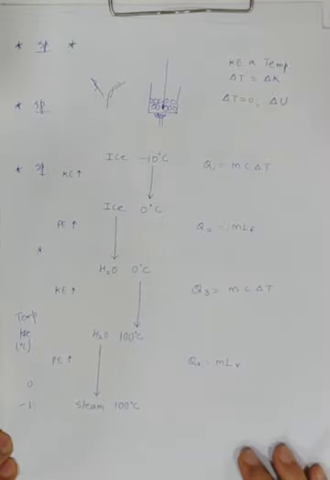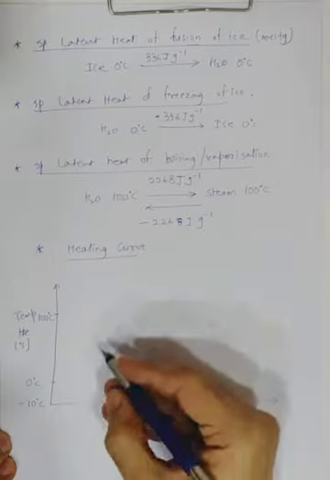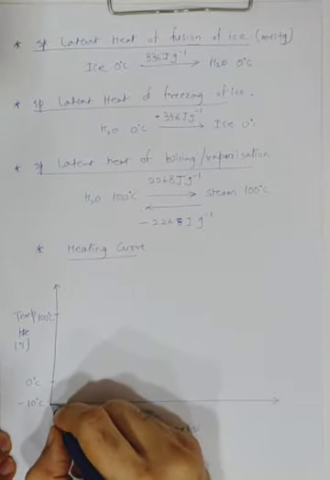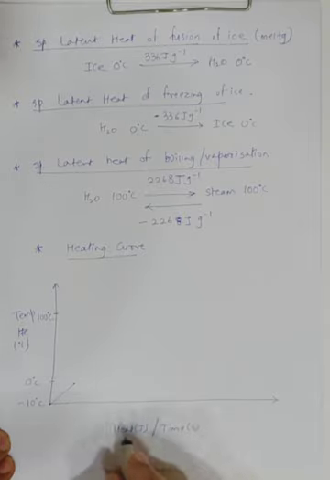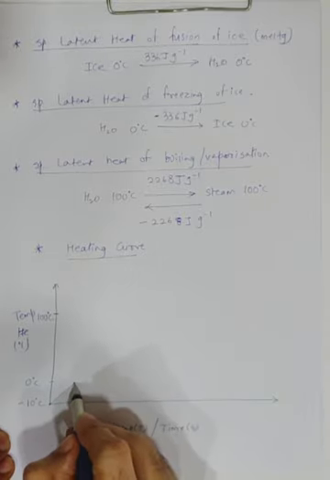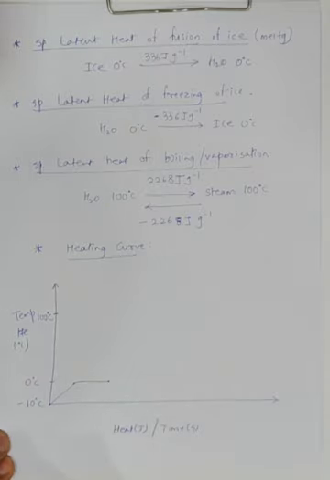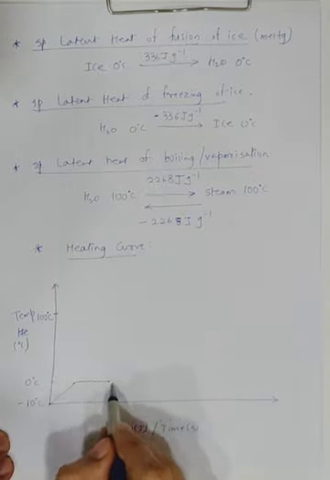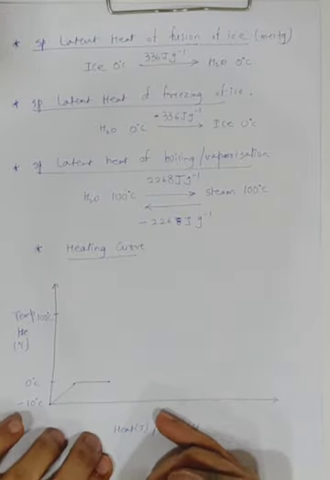Basically I am representing this same information in graphical form. When I am heating up ice at minus 10, what will you find? There is going to be a rise in the temperature. When you continue to heat further, you will find no change in the temperature, but the ice must have melted, right? So there is no change in temperature, but we have supplied heat further. Then what will happen?